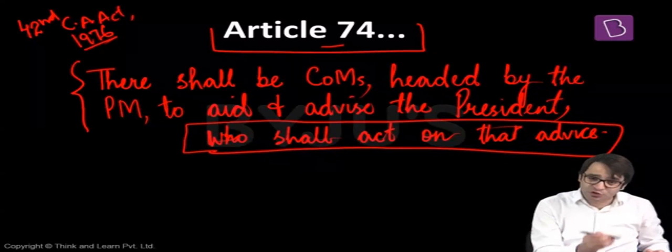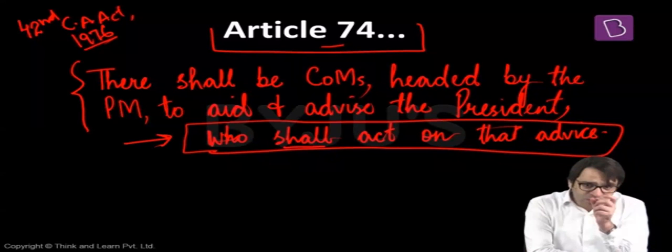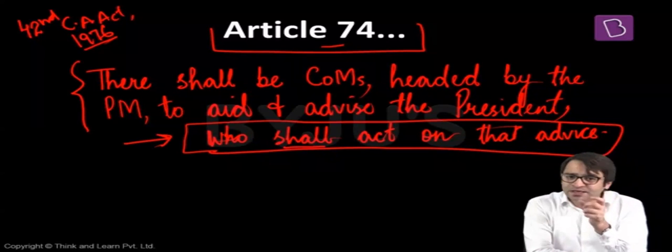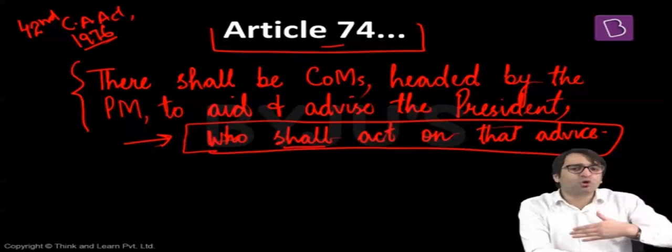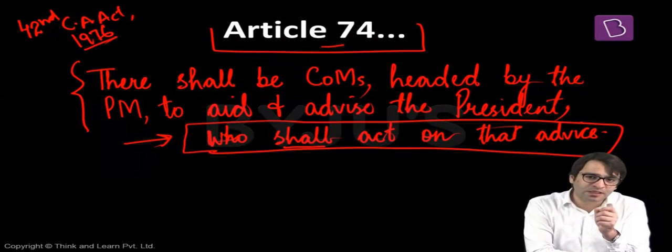Now, in the 1976 amendment, another line was added. Who shall act on that advice? And this word shall makes it binding on the President to accept the aid and advice of the Prime Minister and his Council of Ministers. If the President decides to go against the aid and advice of the Council of Ministers headed by the Prime Minister, then the President of India will be liable for impeachment, will be liable for being removed from his office.